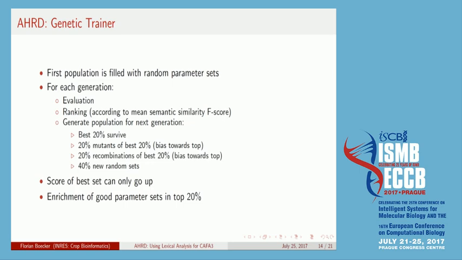The first population is filled with random parameter sets, and then for each generation we evaluate all parameter sets, rank them according to their mean semantic similarity F-score, and generate the next population by letting the best 20% survive, generate 20% of mutants from the best 20% and 20% of recombinations of those best 20%, and then fill the rest of the next generation, the remaining 40%, with new random sets. This guarantees that the score of the best parameter set always goes up, and works fairly well because you quickly get an enrichment of really good parameter sets in those top 20%.